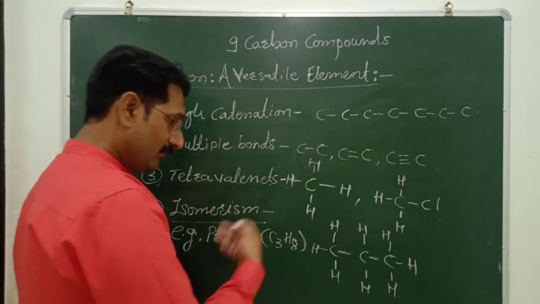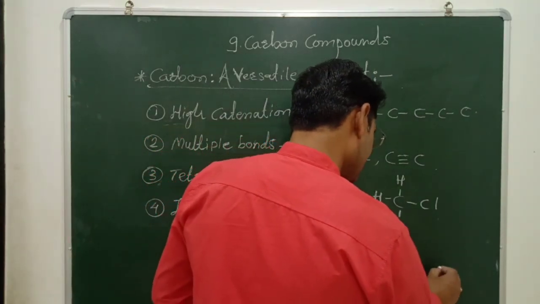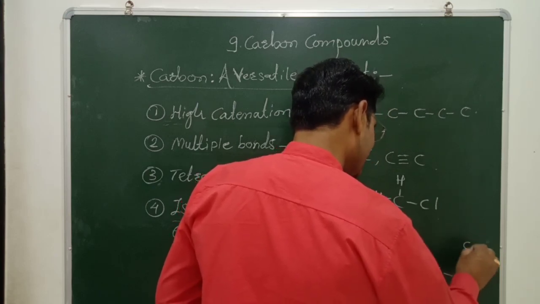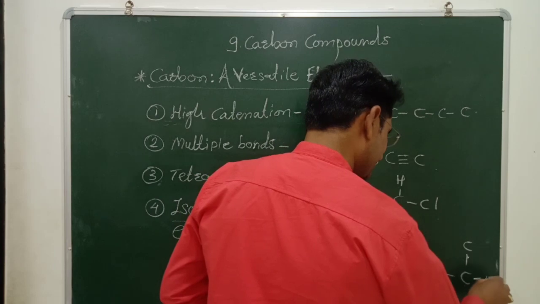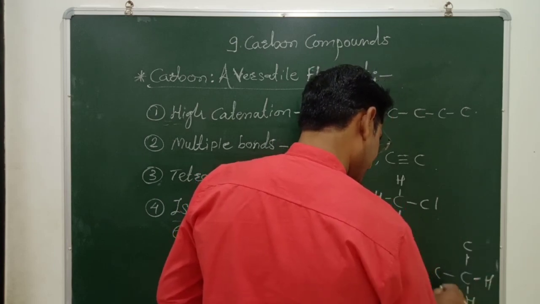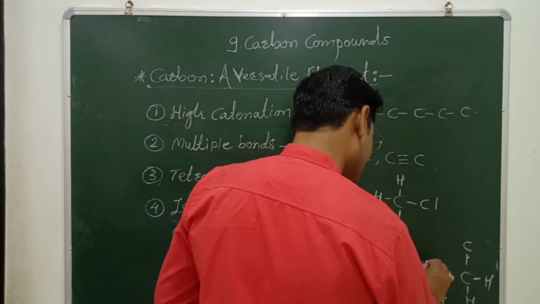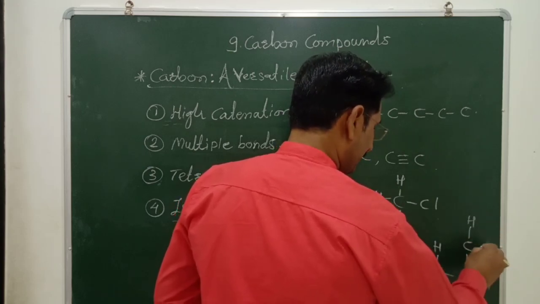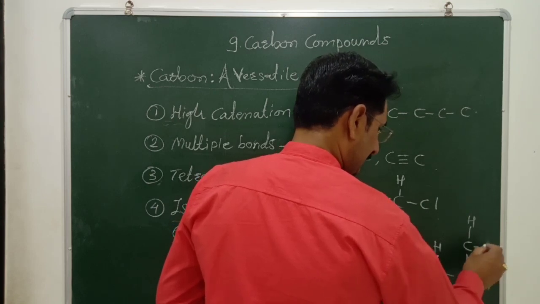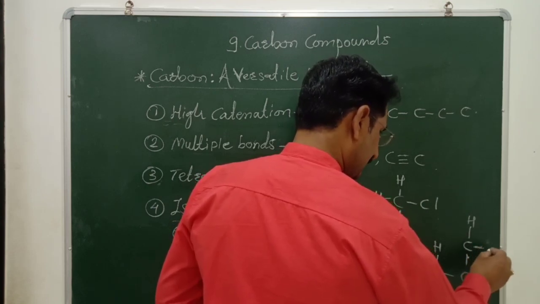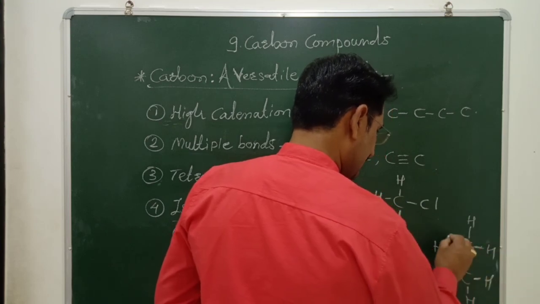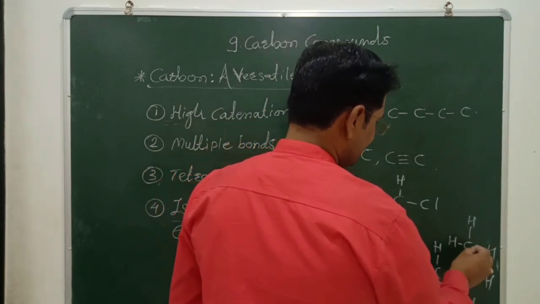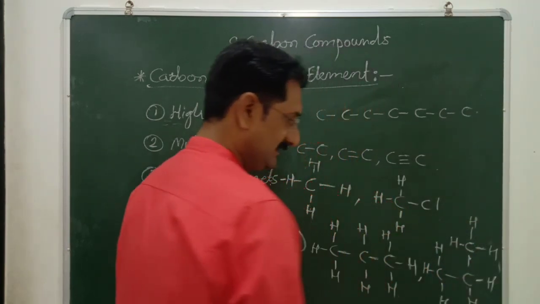But it may have a structure like this also, that is, 2 carbon atoms are attached in this way and one is here. It means it has a branched structure. Here there is hydrogen, there is also hydrogen, and these carbon atoms complete their tetravalence by sharing with hydrogen in this way.